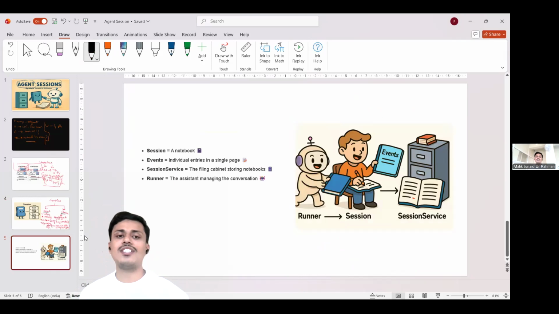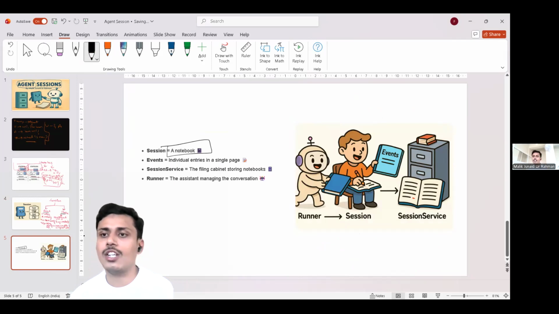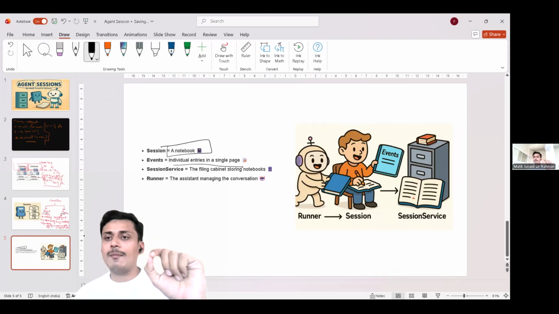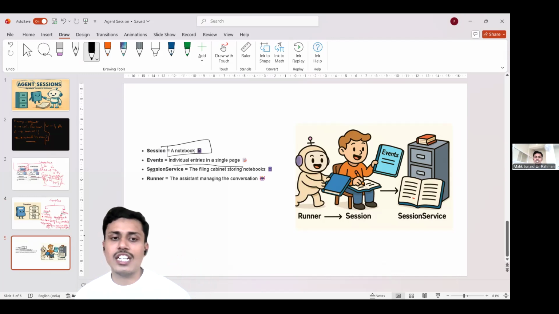Next, let's understand this in the form of an example. Let's say that a session is a notebook. A session is a notebook containing the whole information of one conversation. Events are the individual entries in the book. There can be multiple sessions and multiple users, so to store and understand that, we are using a session service. This is a filing cabinet.